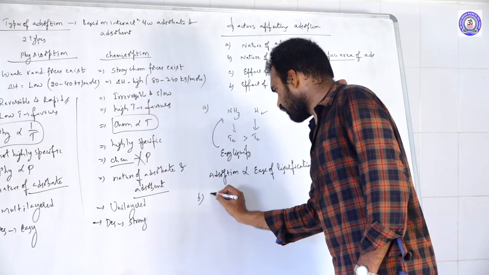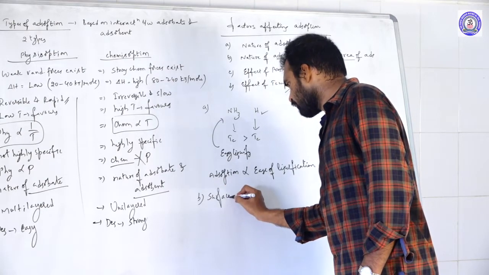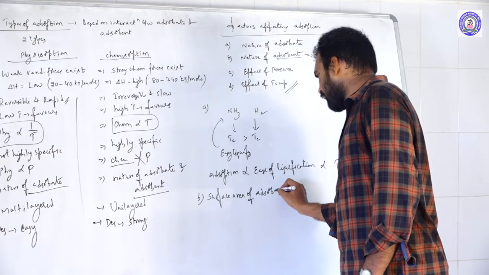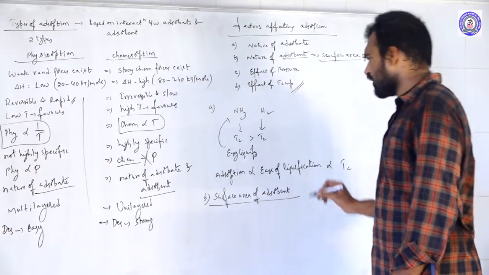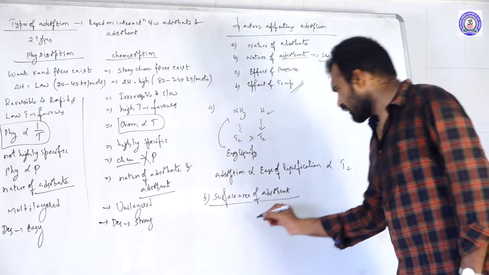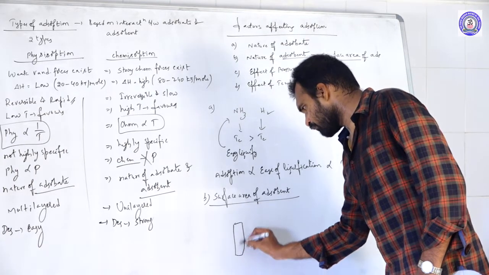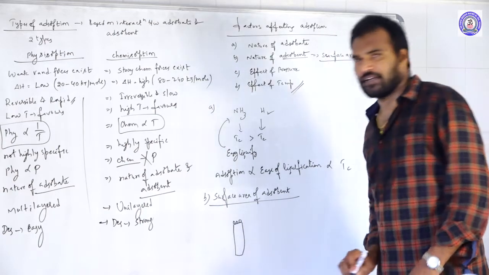Next one, surface area of adsorbent. You just see, there were two substances. Okay, this is the surface area.